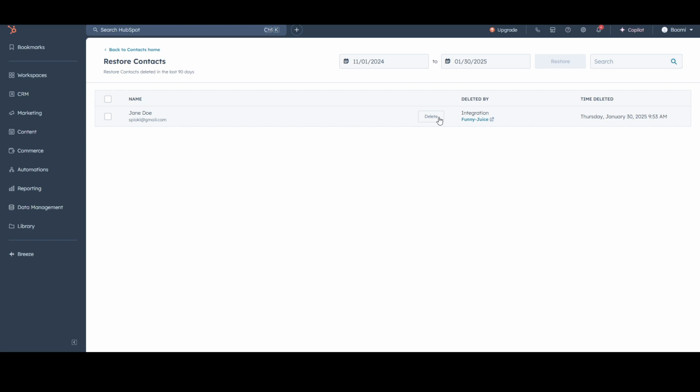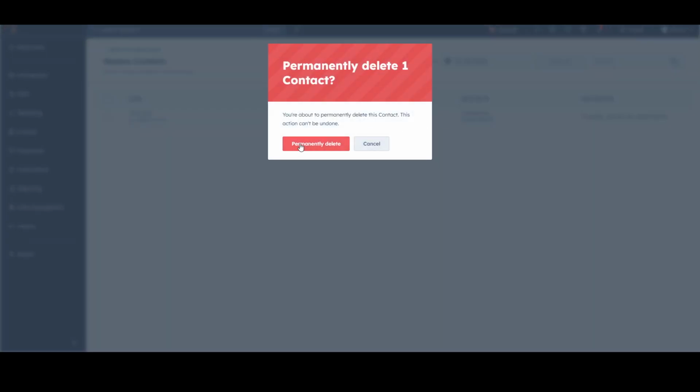If you want to permanently delete, you can click delete here, and you can permanently delete this contact, which is an action that cannot be undone. So please be careful in deleting your contacts.